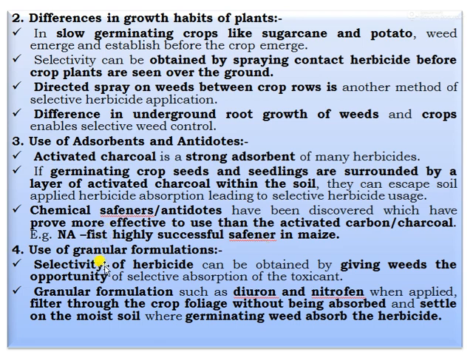Then the fourth one, use of granular formulations. The selectivity of the herbicide can be obtained by giving weeds the opportunity of selective absorption of the toxicant. The granular formulations such as Eptam and nitrofen, when applied, filter through the crop foliage without being absorbed, and they settle on the moist soil where the germinating weeds absorb the herbicide.